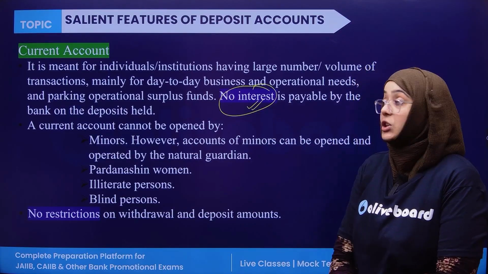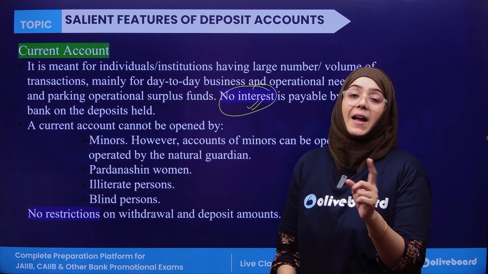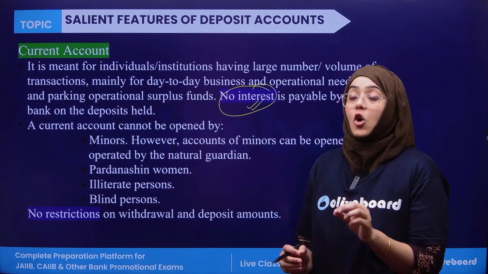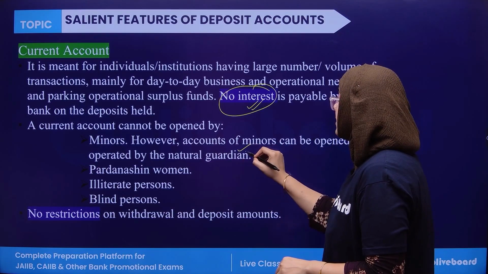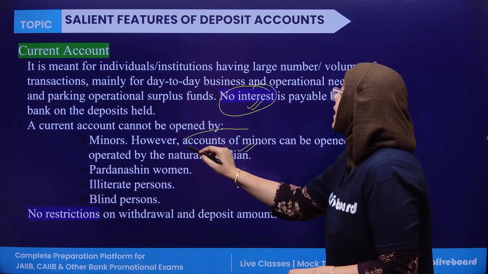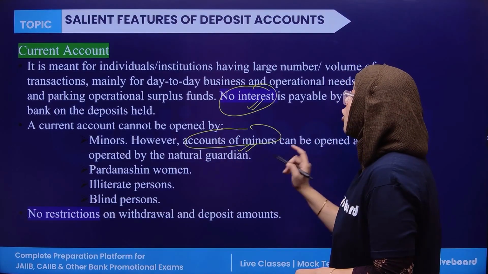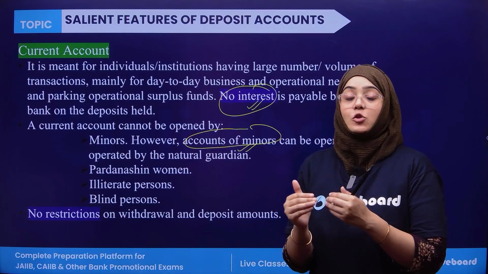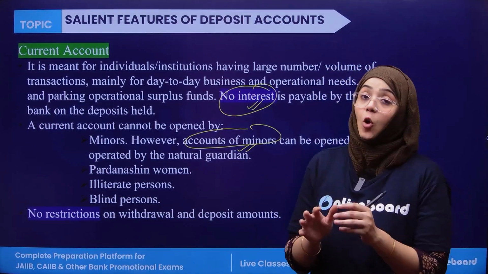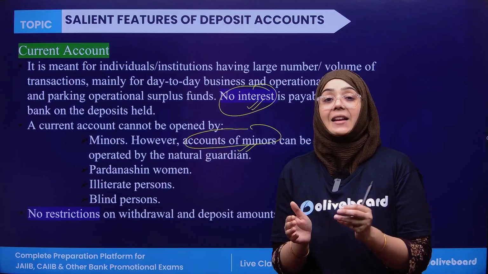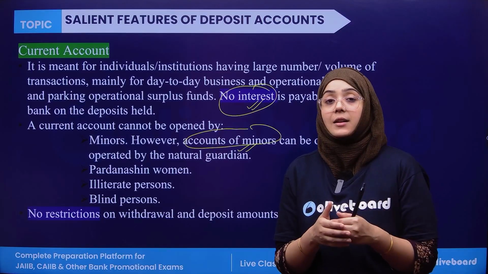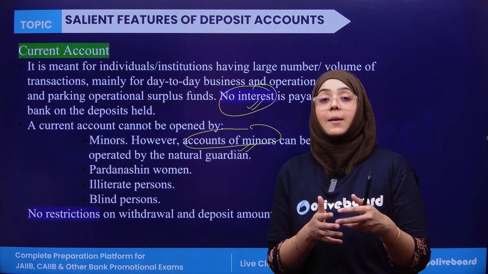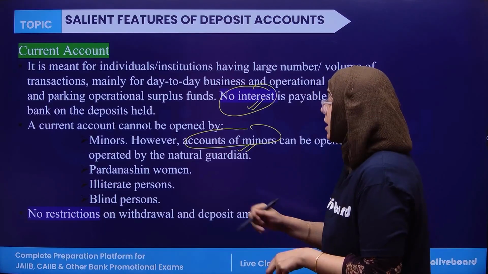A current account cannot be opened by whom? A current account cannot be opened by a minor person. However, the account of a minor can be opened and operated by the natural guardian. So the current account facility is not given to the minor on their own, but if the minor needs to open a current account, then the account is managed by the natural guardian.